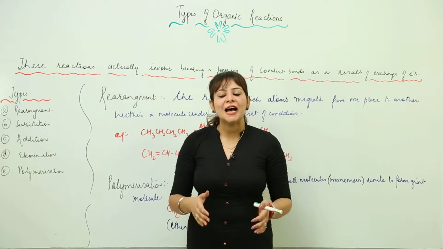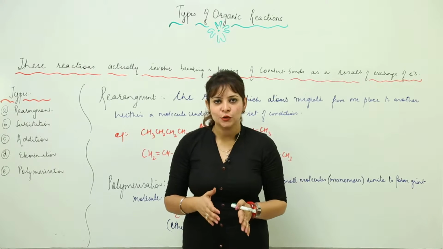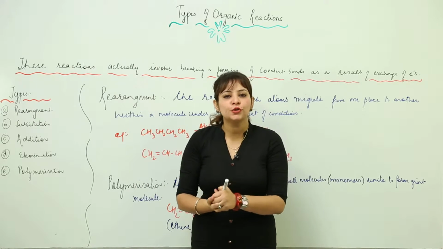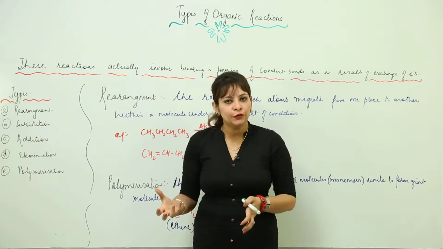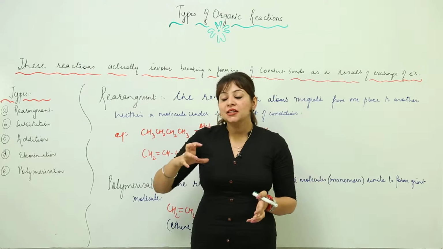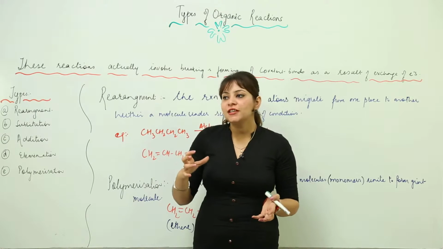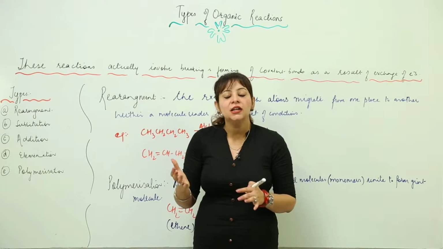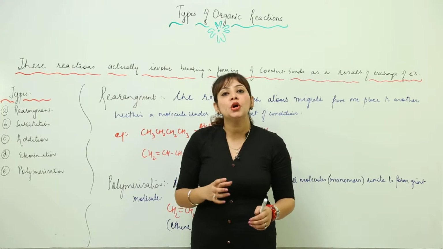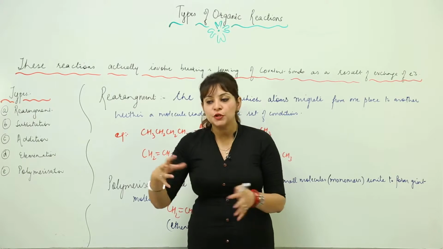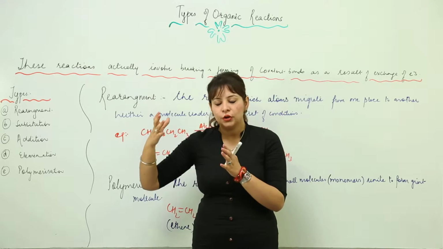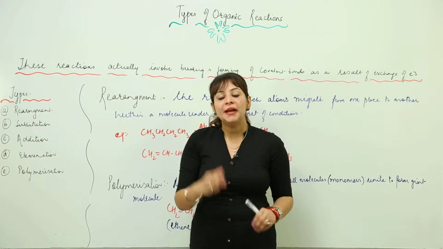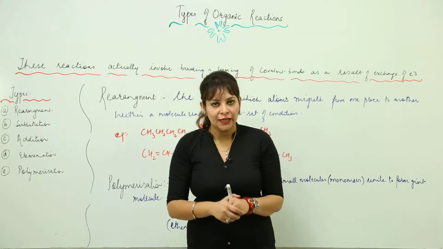Now we are going to start with the types of organic reactions. As you all know, organic reactions include the breaking and forming of covalent bonds. How that breaking and forming is done is totally dependent upon the exchange of electrons, that is, from which place an electron moves to which place. Depending upon that, we have different types of organic reactions.